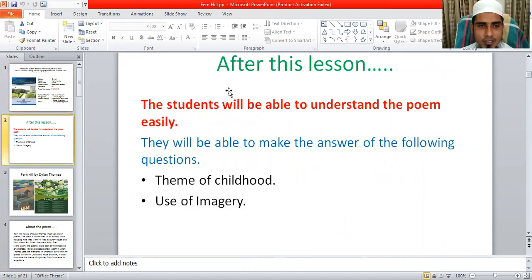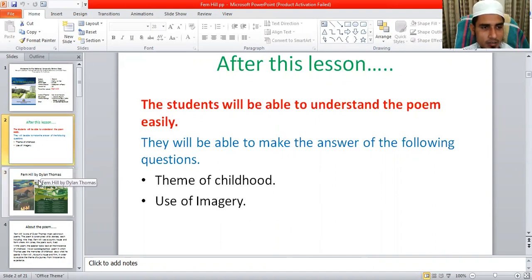After this lesson, inshallah, you will be able to understand the poem Fern Hill easily, and you will be able to answer the following questions. Number one, the theme of childhood. This is a very important question for your coming exam. Another is the use of imagery. What are the images that the poet uses in this poem? These two questions are very important for your exam.